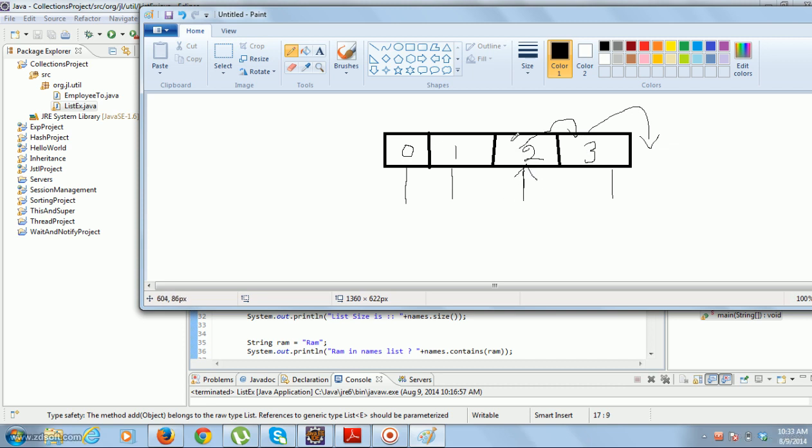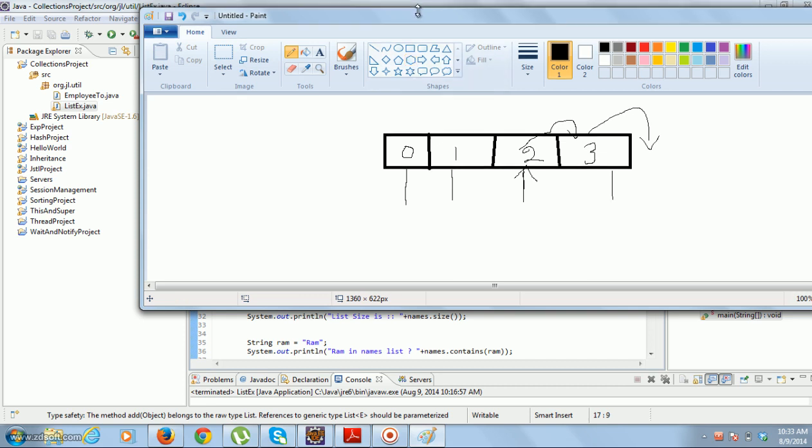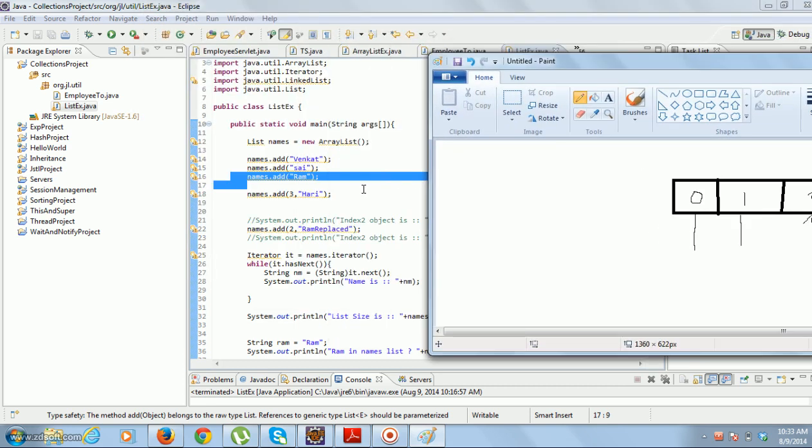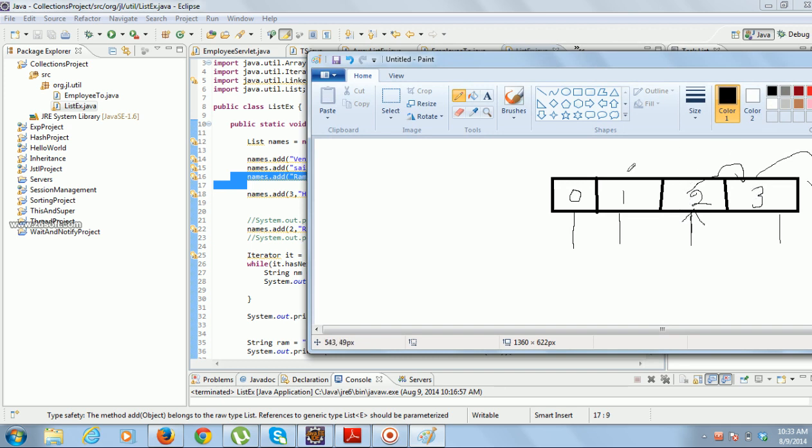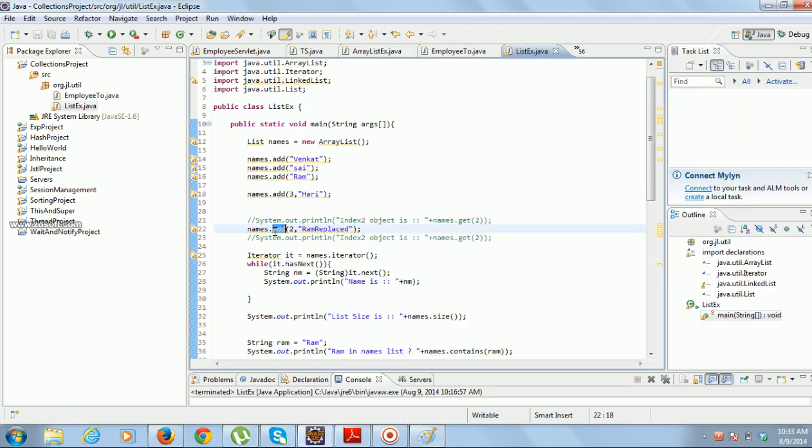If you don't want to move all these elements and you just want to replace, then you have to use the set method instead of the add method. If you say set, then the new object will be added here and the existing object will be replaced. It won't be moved to the next location. That is the difference between add and set.